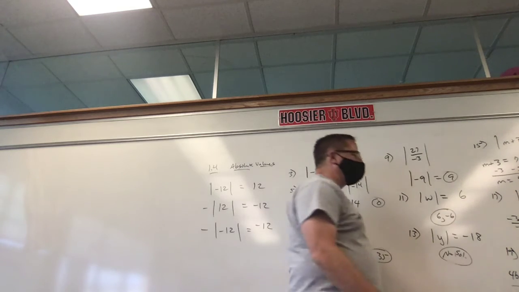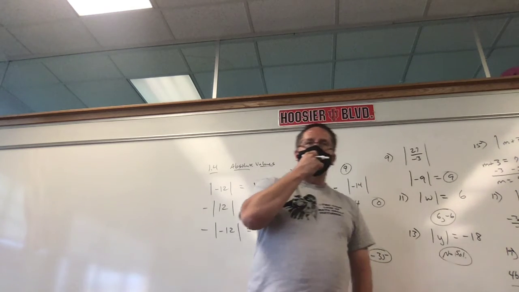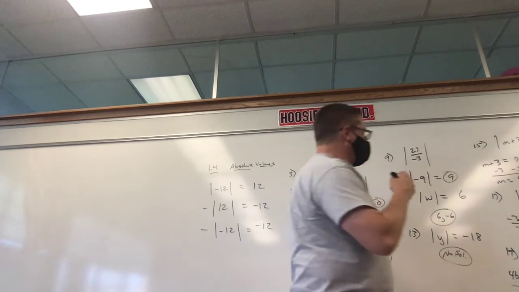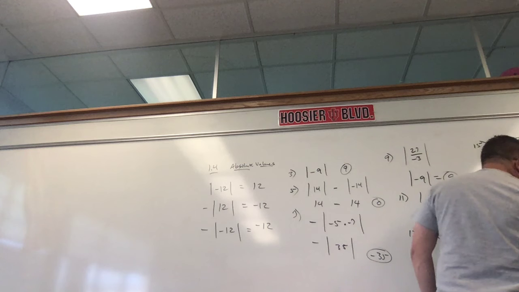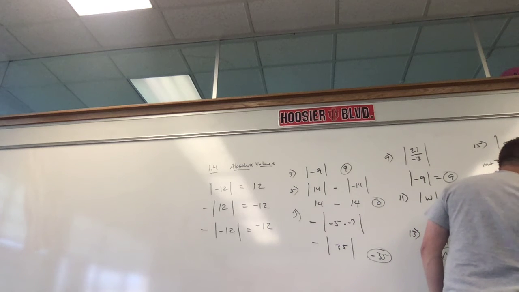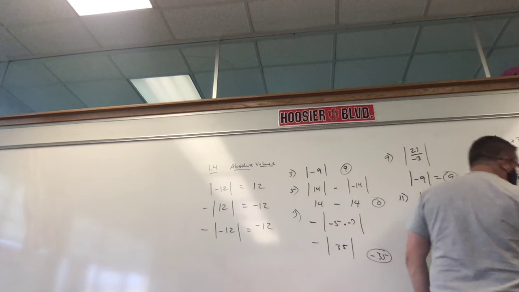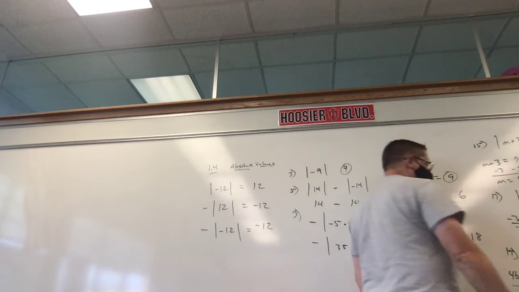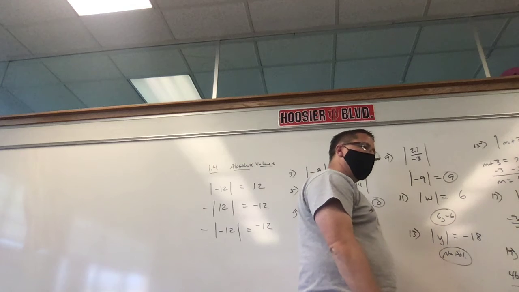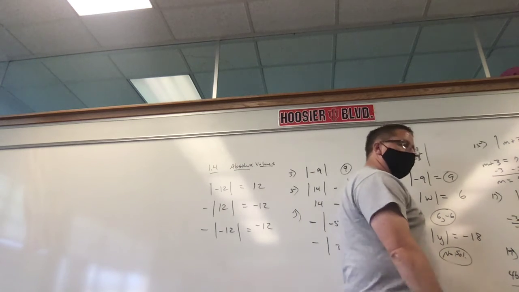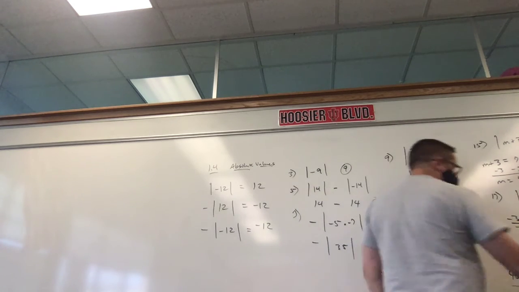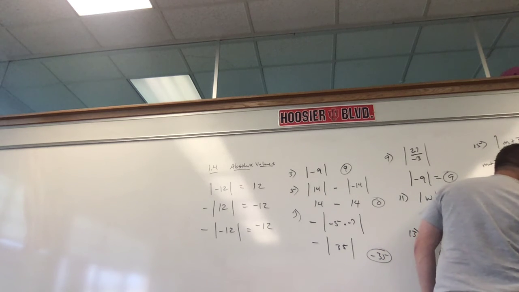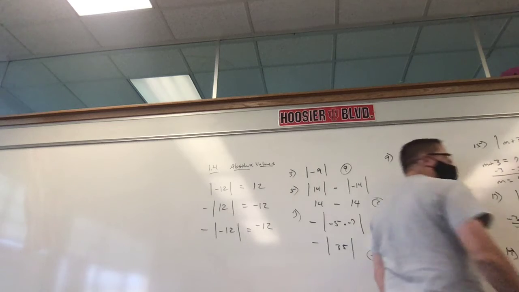Be careful here. Some students will think, oh, if one answer's 6, the other answer's negative 6. Not necessarily. That doesn't always work. Sometimes it does, but not always. We add 5 here and add 5 here. We have 4b equals negative 19 plus 5, which is negative 14. Divide by 4. You get negative 3.5.